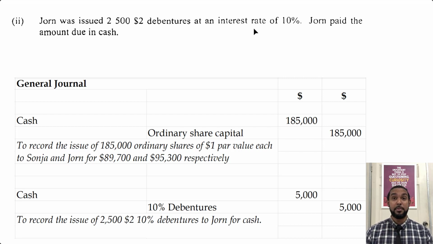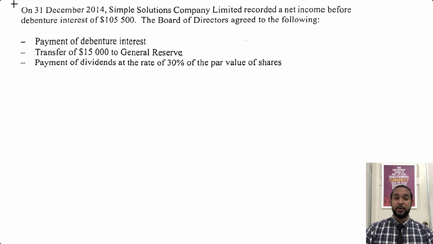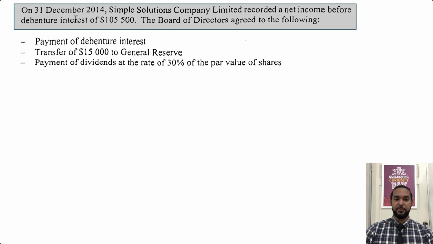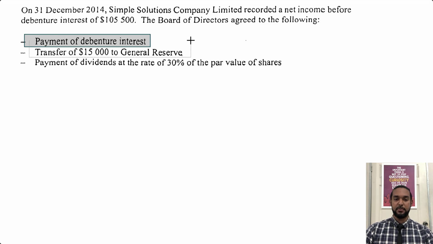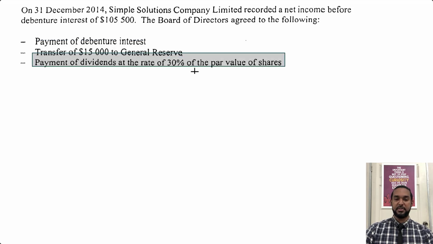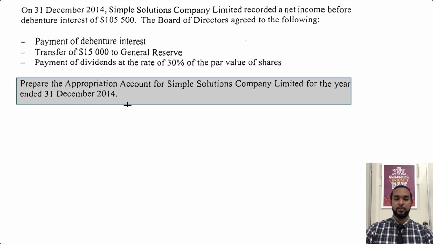All right, we just have one more part of this question and we're going to call it a day. Okay, so for the final part of this question, it reads, on 31st December 2014, Simple Solutions Company Limited recorded a net income before debenture interest of $105,500. The board of directors agreed to the following. We have to pay the debenture interest. We have to transfer $15,000 to a general reserve, and we have to pay dividends at a rate of 30% of the par value of the shares. And what do they want us to do? They want us to prepare the appropriation account for Simple Solutions Company Limited for the year ended 31st December 2014.